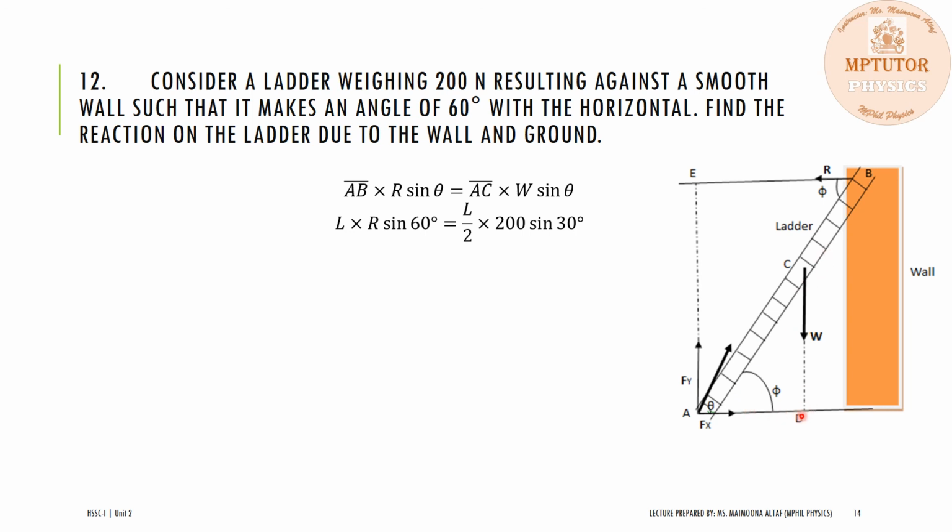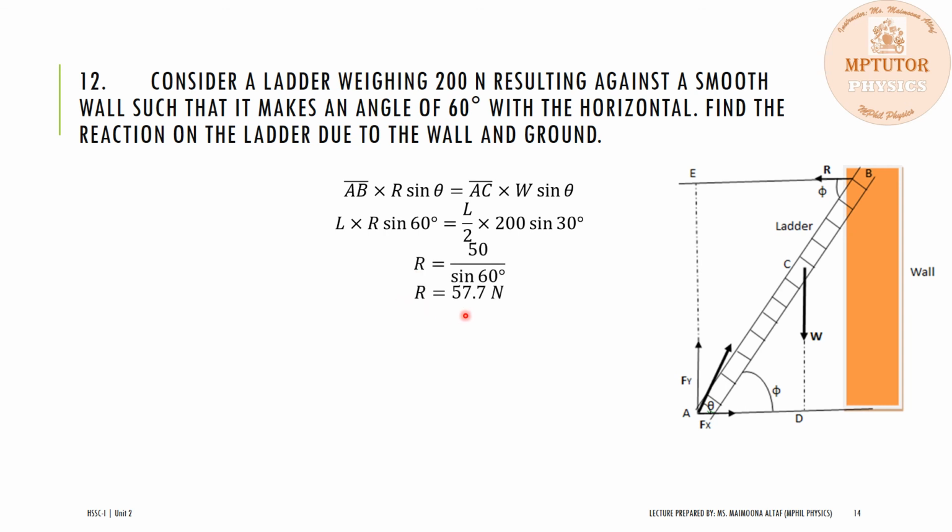So in a right angle triangle, the total angle is equal to 180 degree. 90 degree is present between the two lengths which are perpendicular to each other. 60 degree is already present, so the angle between the moment arm and the force is equal to 30 degree. So dear students, in this case we have to use 30 degree instead of 60 degree, because here the angle being formed between the moment arm and the weight is 30 degree, not 60 degree. So now solving this equation for R, it will be equal to 57.7 Newton.